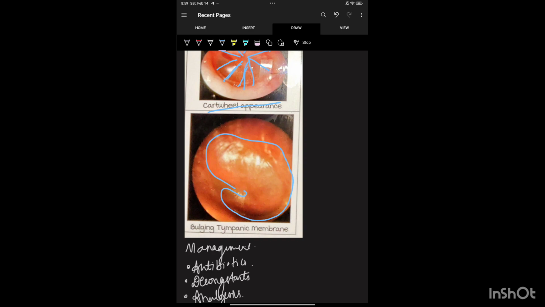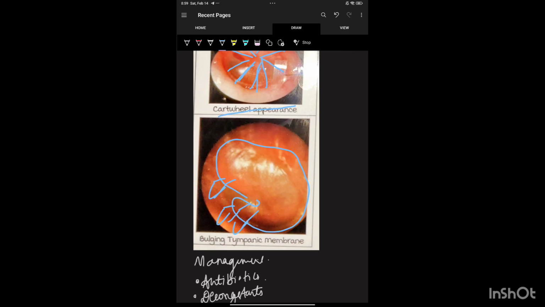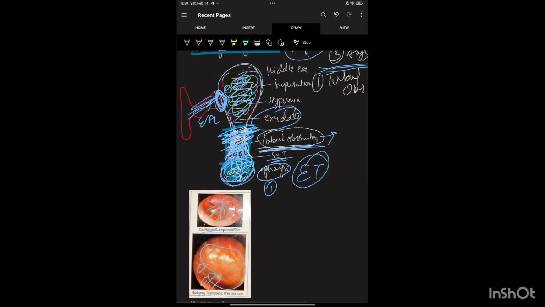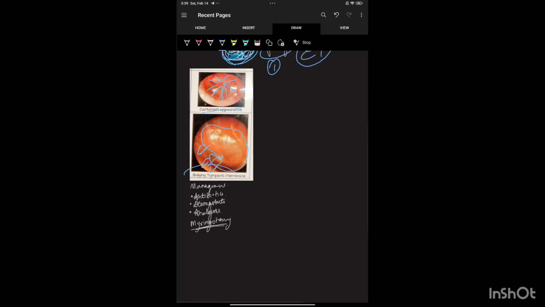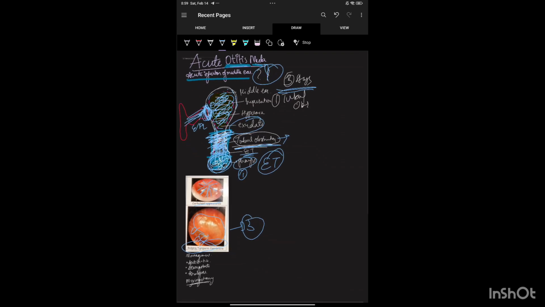So there will be more pain and discharge. The tympanic membrane can also rupture, and discharge may also be produced. Here you can see a lighthouse sign, that is pulsating otorrhea. The lighthouse sign is seen in the third stage. Hope you understood the concept of acute otitis media.